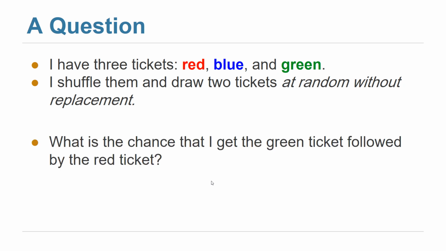The question is, what is the chance that I get the green ticket followed by the red ticket? When we say chance, we mean the probability. Chance and probability are the same thing.